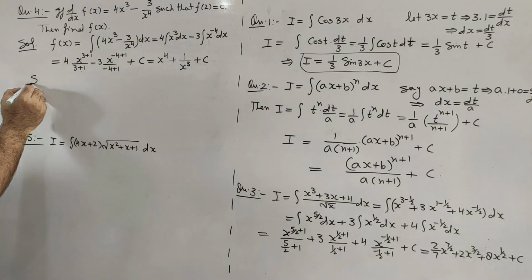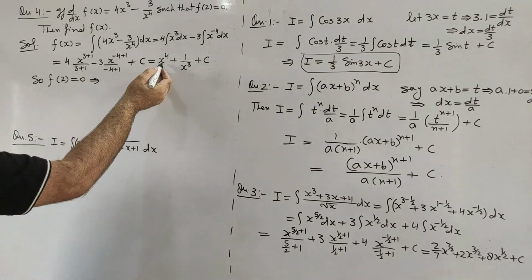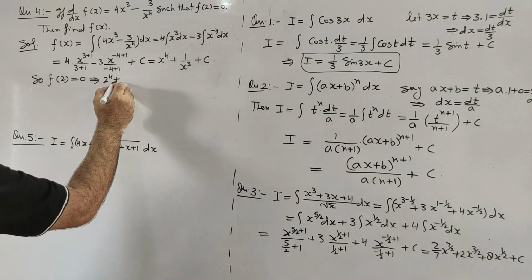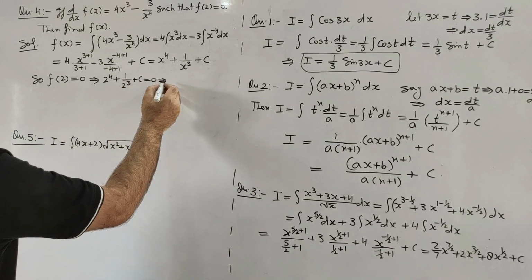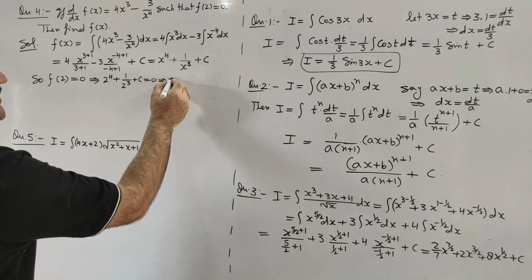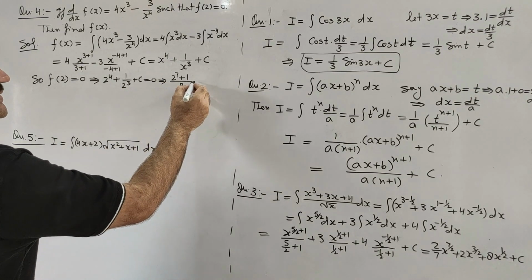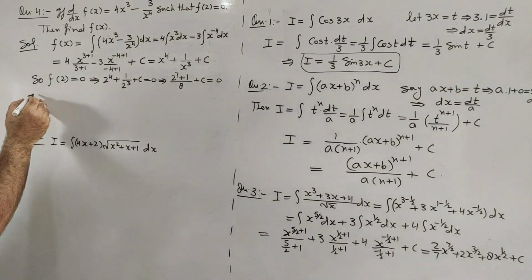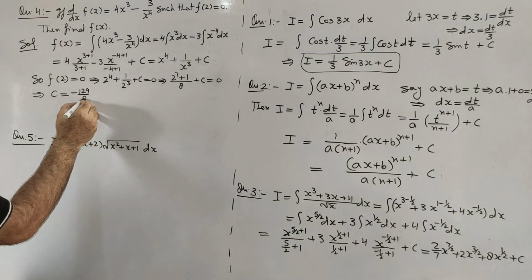So f(2) equal to 0 implies, if we put x equal to 2, then 2 to the power 4 plus 1 upon 2 raised to the power 3 plus c is equal to 0. 2 to the power 4 into 2 to the power 3 means 2 to the power 7, plus 1 upon 8 plus c is equal to 0, implies c is equal to minus (2 to the power 7, which is 128, plus 1, 129), so minus 129 by 8.